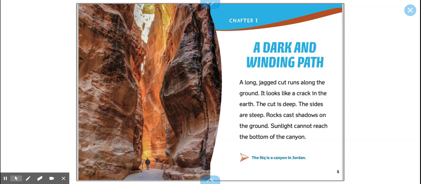A long, jagged cut runs along the ground. It looks like a crack in the earth. The cut is deep. The sides are steep. Rocks cast shadows on the ground. Sunlight cannot reach the bottom of the canyon. The caption says the Siq is a canyon in Jordan. And I probably mispronounced that word.